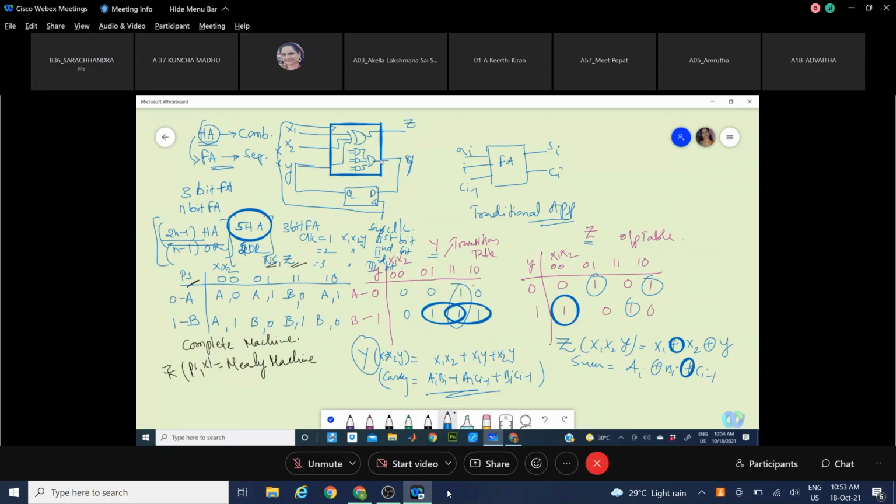Okay, this is your sequential design approach, sequential analysis. So hope you understood how to define the state table, state diagram, or from that the transition table, output table, assigning the values, and deriving the equation. This is the simplest example we've taken. If you understand this, we can go for the next design. Understood? Security application sort of thing.